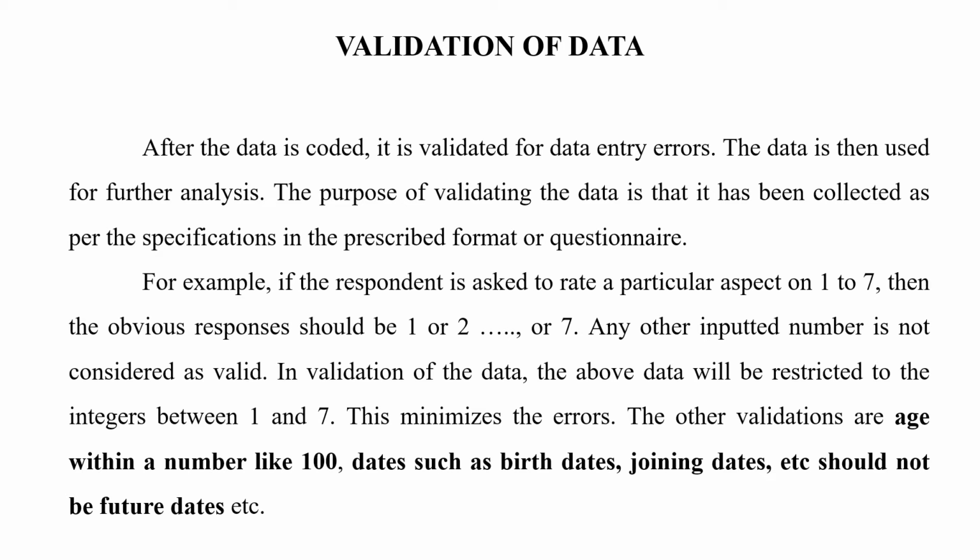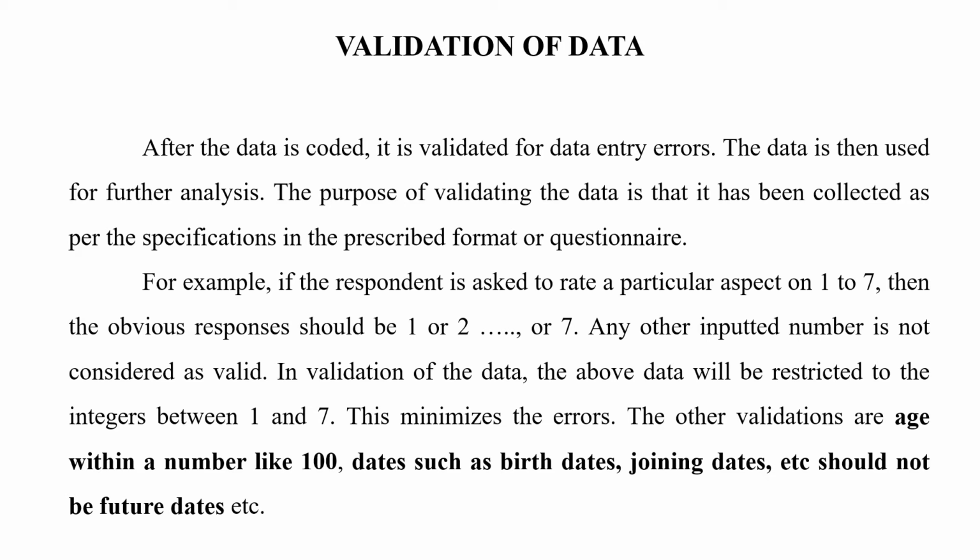For example, if the respondent is asked to rate a particular aspect on 1 to 7, then the obvious response should be 1 or 2 and so on up to 7. Any other input number is not considered valid.